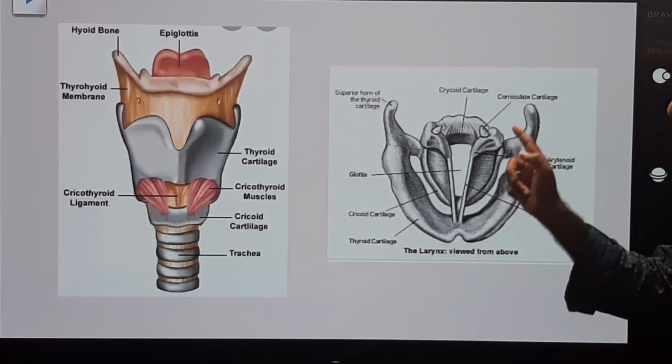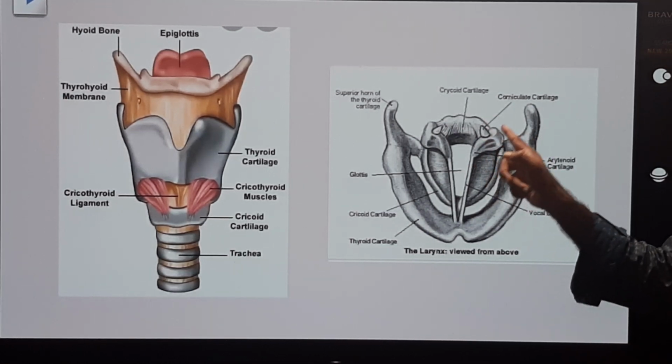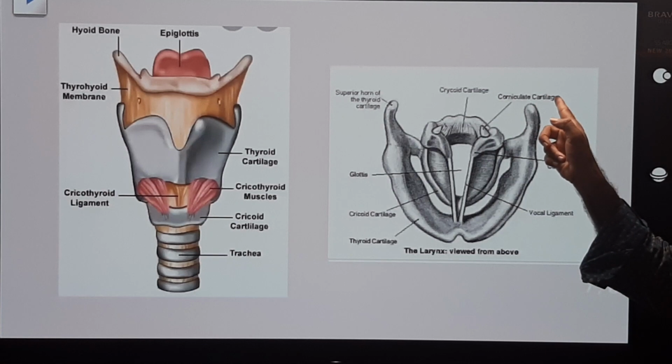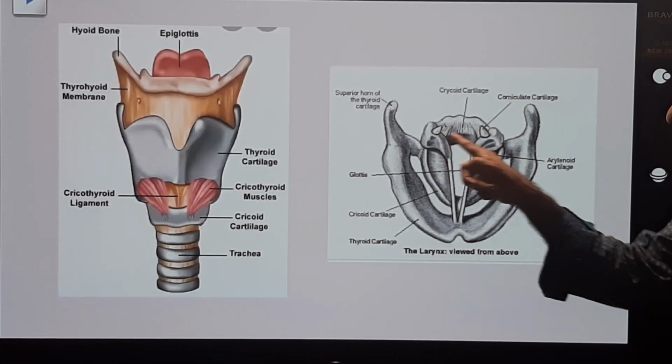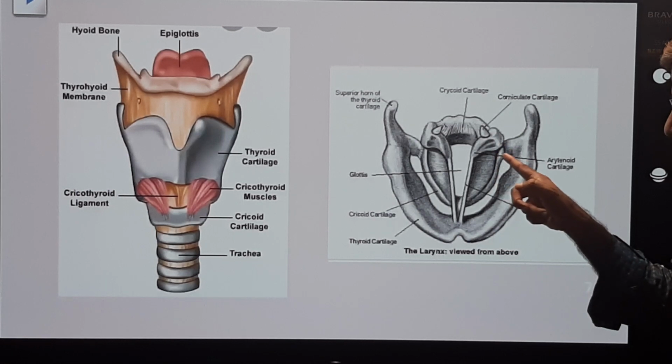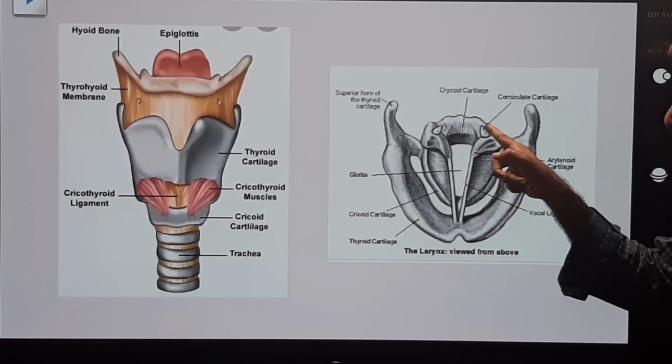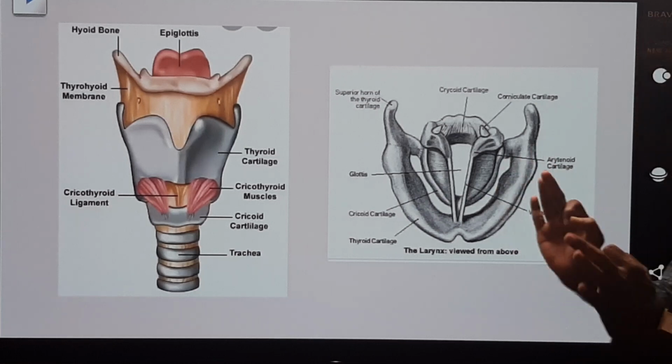Arytenoids. To the arytenoids, rounded structures are present, called Santorini or corniculate cartilages. These are called corniculate cartilages. Okay? So these are arytenoid cartilages. These are corniculate cartilages. Okay?